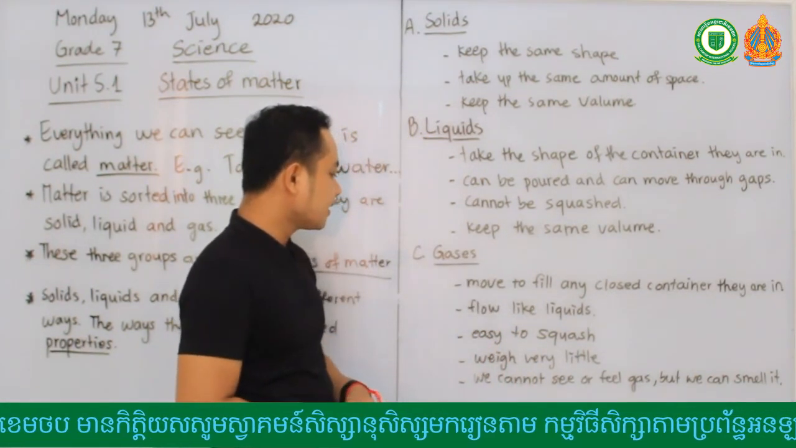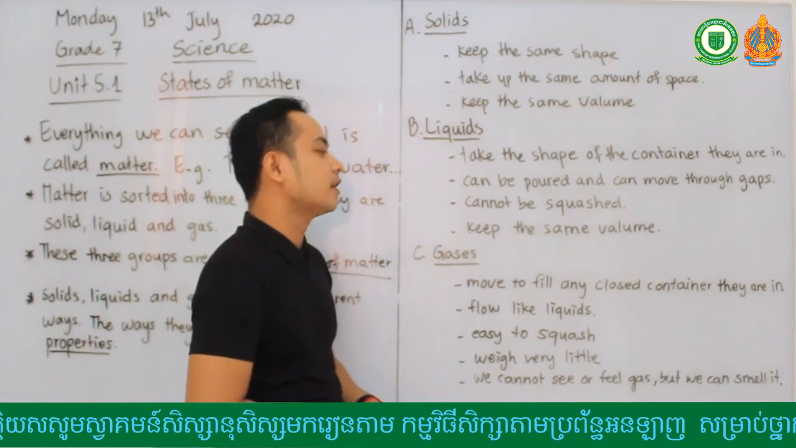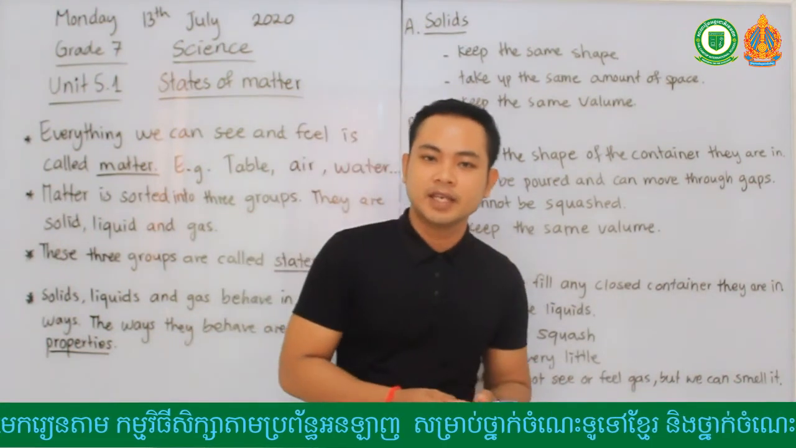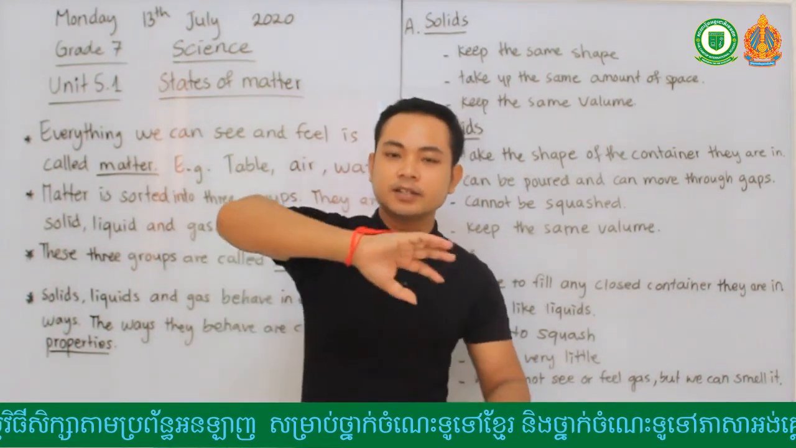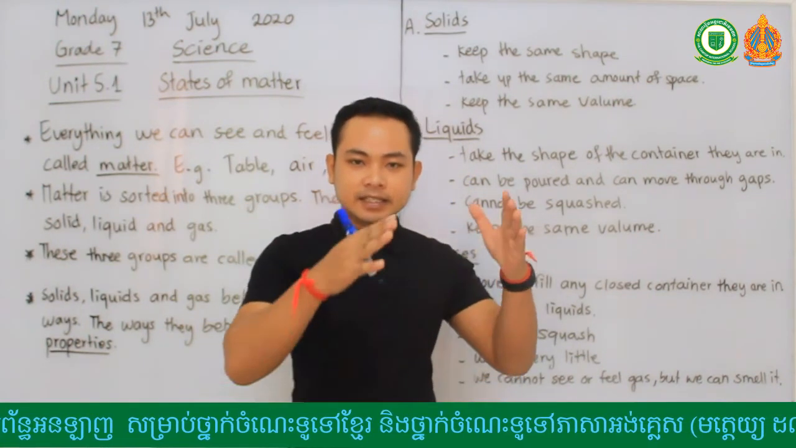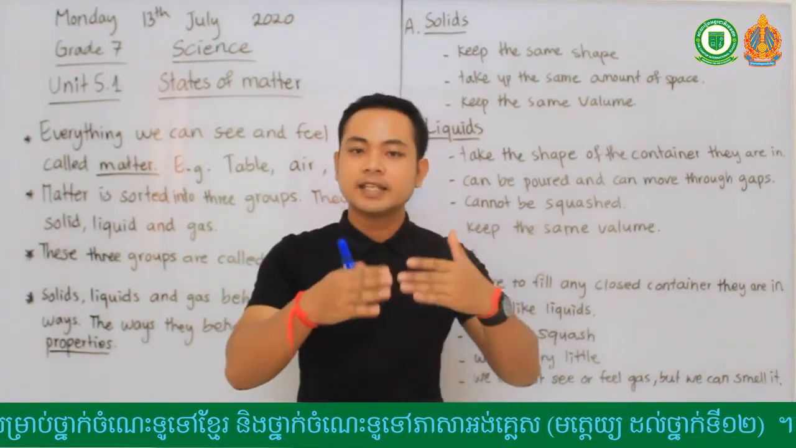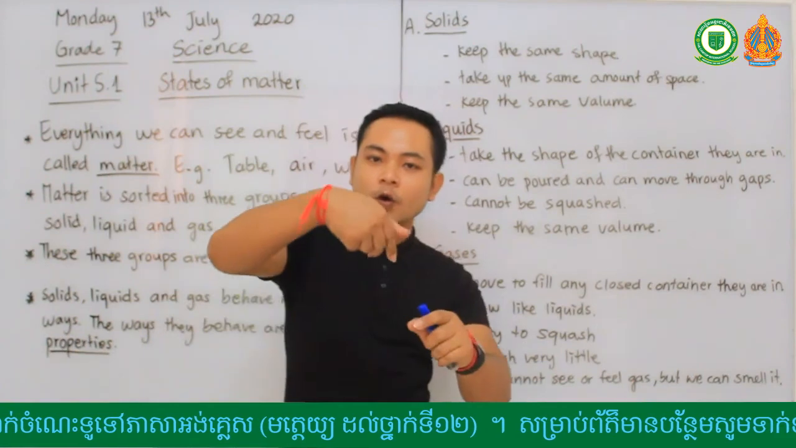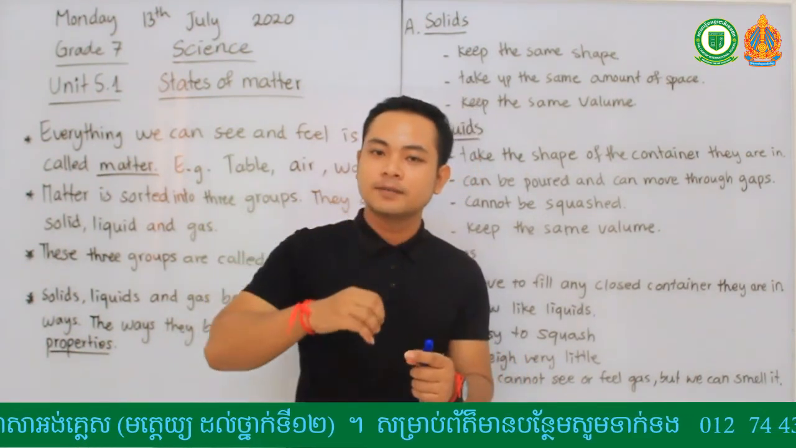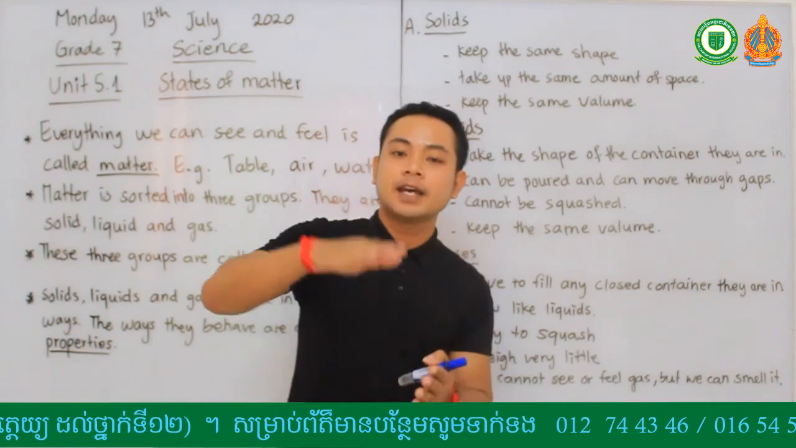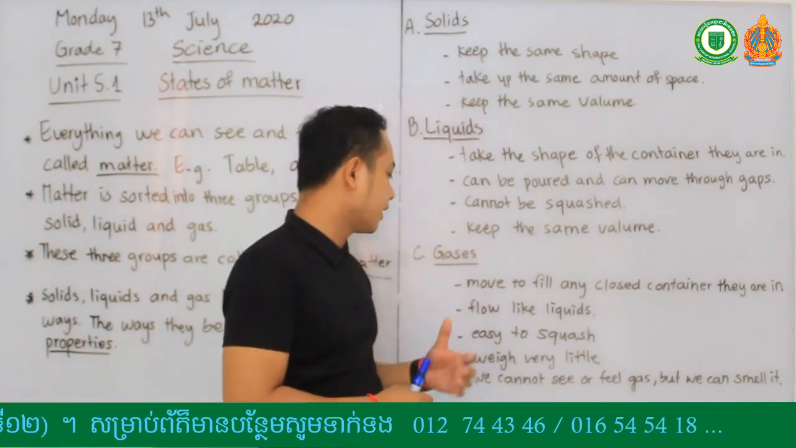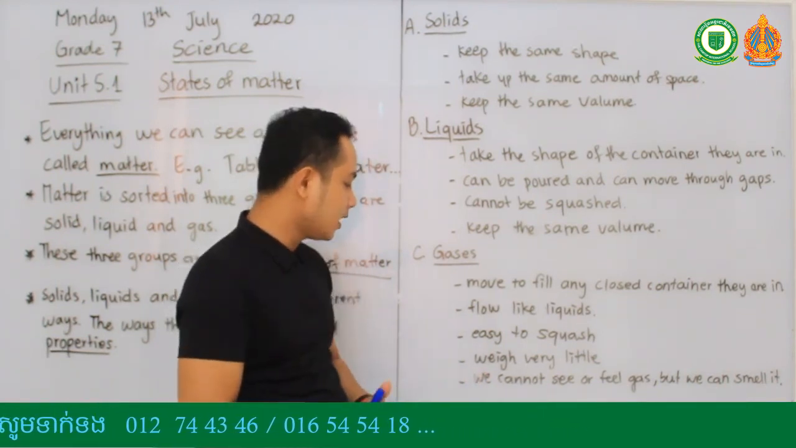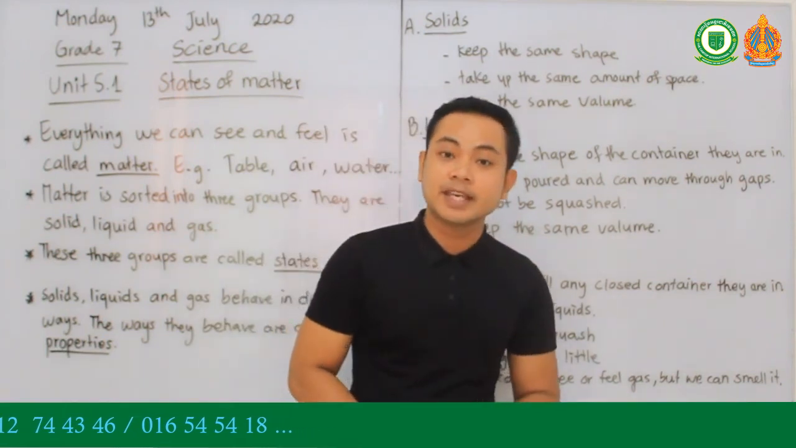Gases move to fill any closed container they are in. When you have a bottle, for example, and the gas comes in and you cover it, they stay inside, and the shape looks the same as the container they are in. They flow like liquid too. When you open the cover of the bottle that you filled with gas, they fly out, they flow. They are easy to squash, and the weight is very little or very light. We cannot see or feel gas, but we can smell it.